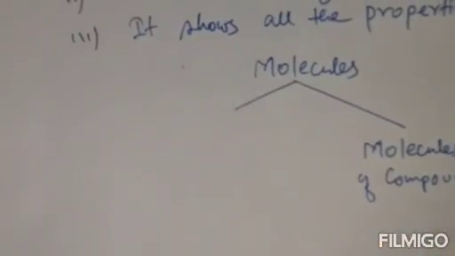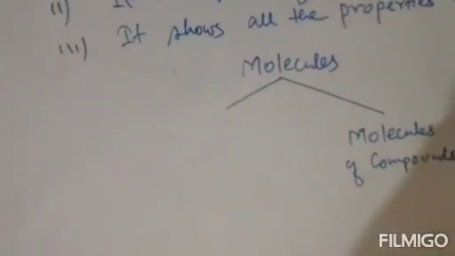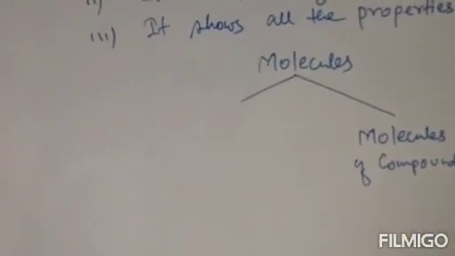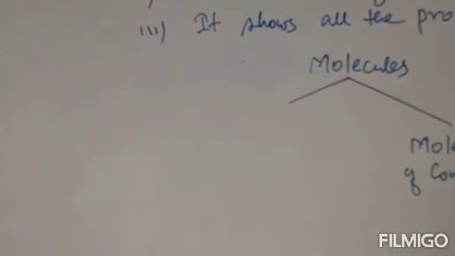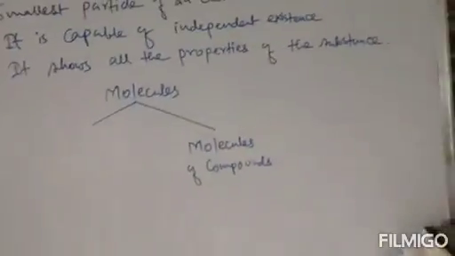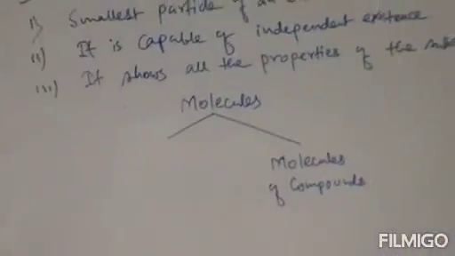So let me erase it first before I discuss molecules of compounds. The second category is your molecules of compounds. Now atoms of different elements are present here, because in molecules of elements only the same type of atoms were present.